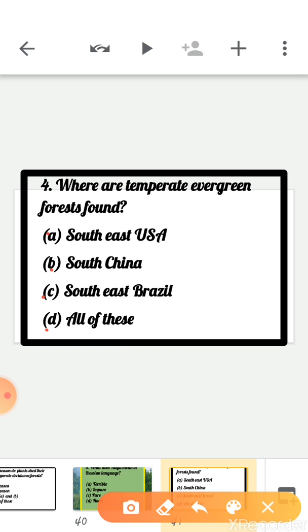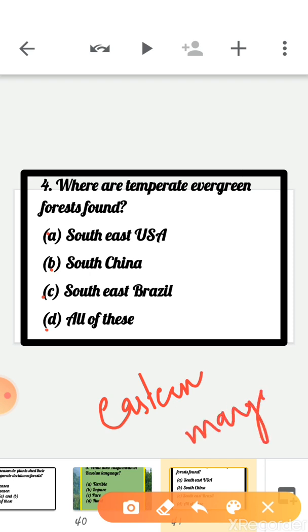As I told you, children, temperate evergreen forests are located along the eastern margins of continents in warm temperate regions. So they are found in the southeastern part of China, Southeast USA, Southeast Brazil. So the correct answer is all of these.